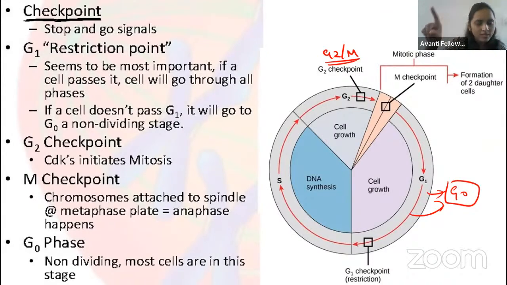Then coming to the M phase. When it enters the M phase, it will check the cytoplasm, whether all the organelles are developed or not. If the cytoplasm is very little, then when the cell divides, both cells will be very small, right? So it should be checked whether the cytoplasm is enough to divide equally into two cells. That checkpoint we call the M checkpoint. So there are three checkpoints in total: the G1S checkpoint, the G2M checkpoint, and the M checkpoint. In the S phase, we can't see any checkpoints.